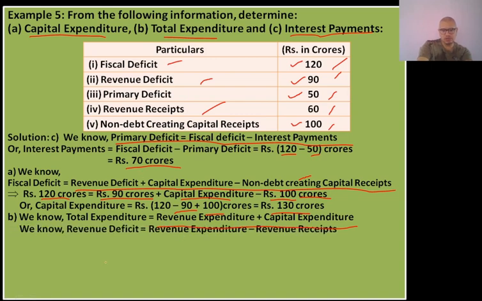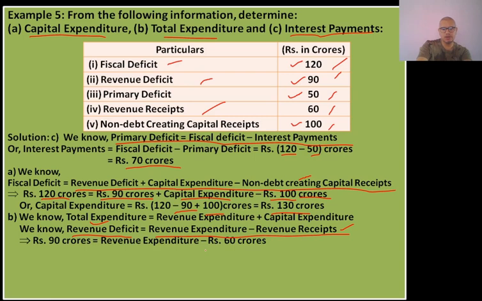Okay, so here you can easily see that we are using the formula of revenue deficit. Revenue deficit is equal to revenue expenditure minus revenue receipts. We know the value of revenue receipts and we know the value of revenue deficit, which is given in the question, so we can easily find revenue expenditure.